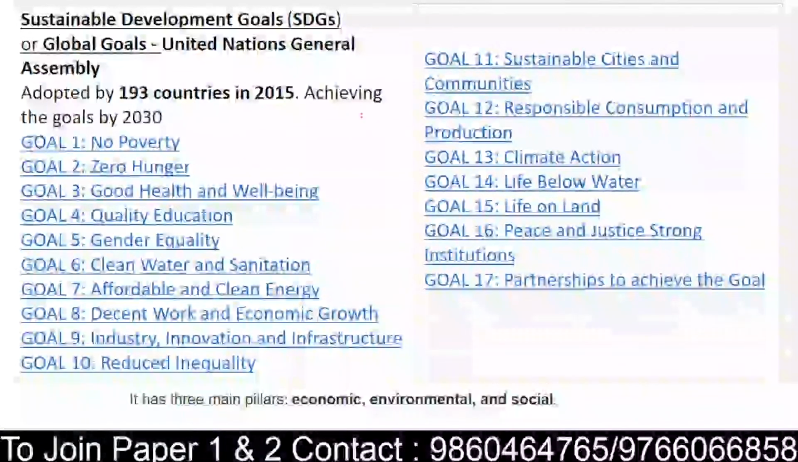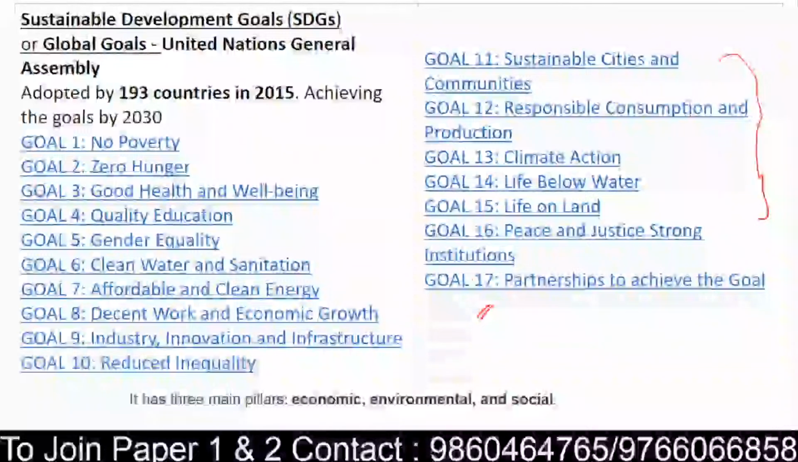Now these are the goals which we have listed on the screen. We have 17 goals. Please try to understand, as I said in the previous explanation also, these goals are now given with goal numbers.